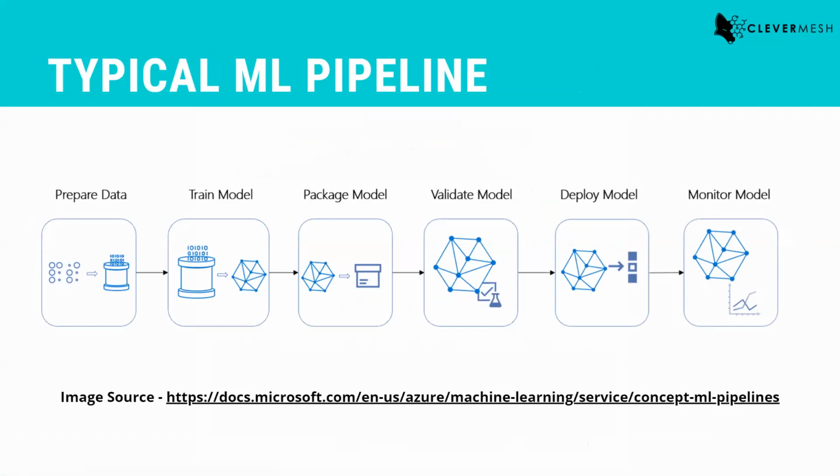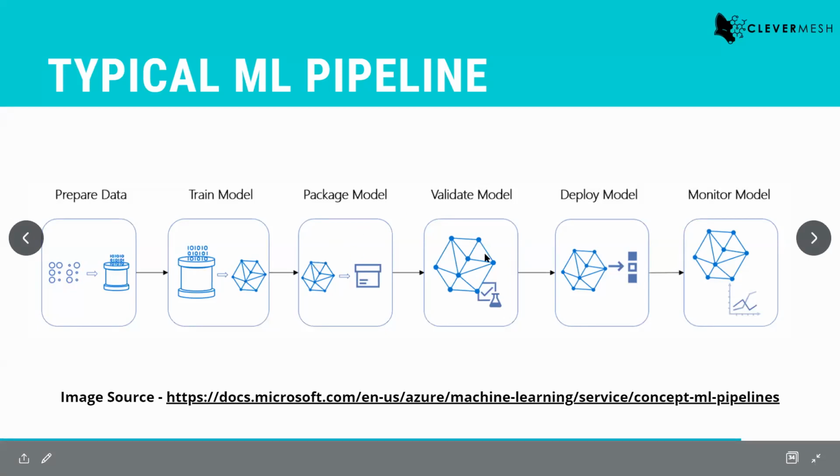So this is what any typical machine learning pipeline looks like. There is so much information about data science, machine learning, and all these things available online, but very few of them exactly talk about the machine learning pipeline, right? It's not as simple as just getting data and training your model, right? You have to package that model. You have to validate your model, test your model, deploy the model in production. Then there is the monitoring part. So all these things are combined.